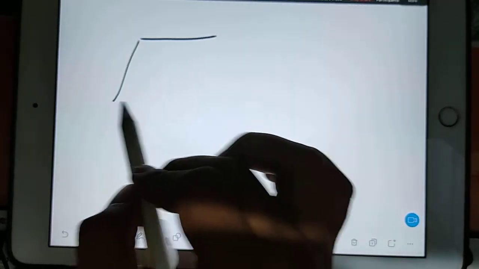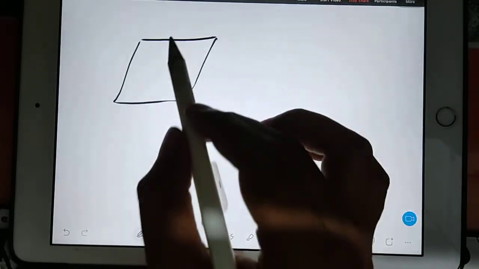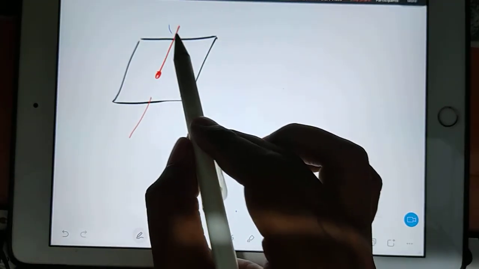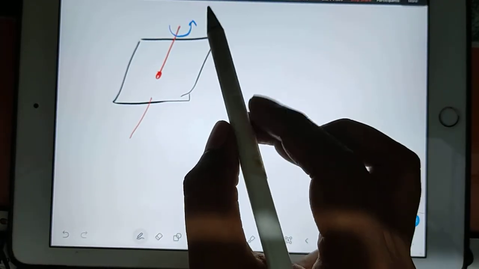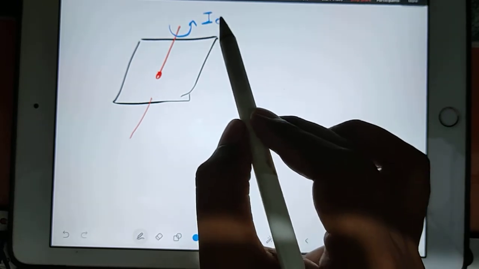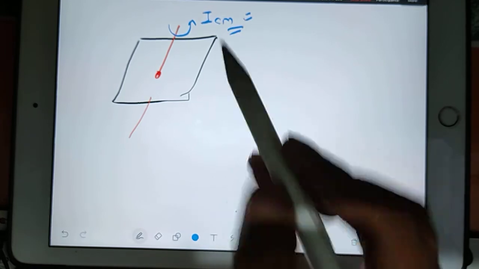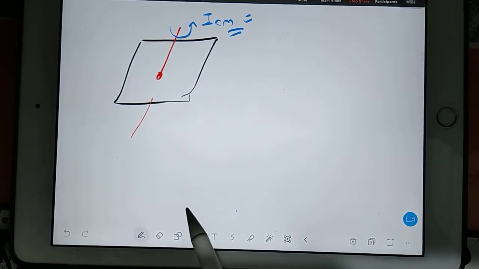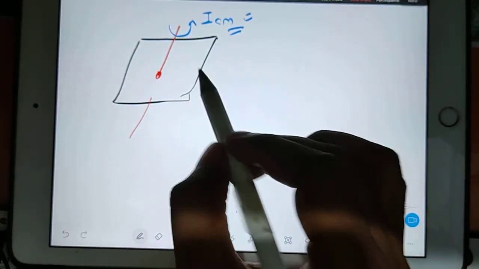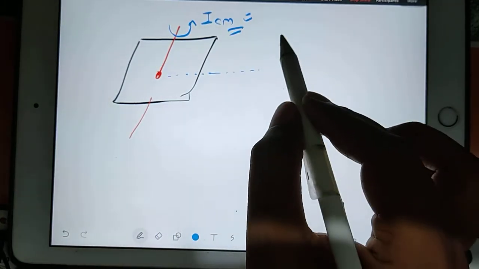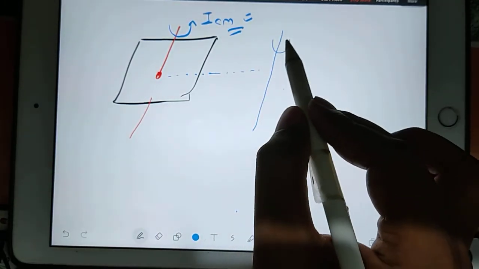Suppose you have a plate and there is one axis passing through the center of mass, and this plate is rotating about this center of mass axis. So I am saying moment of inertia is ICM. Suppose this is the given data, that moment of inertia is about the center of mass. Now I want to know what if the plate has to rotate about an axis at a certain distance from here.